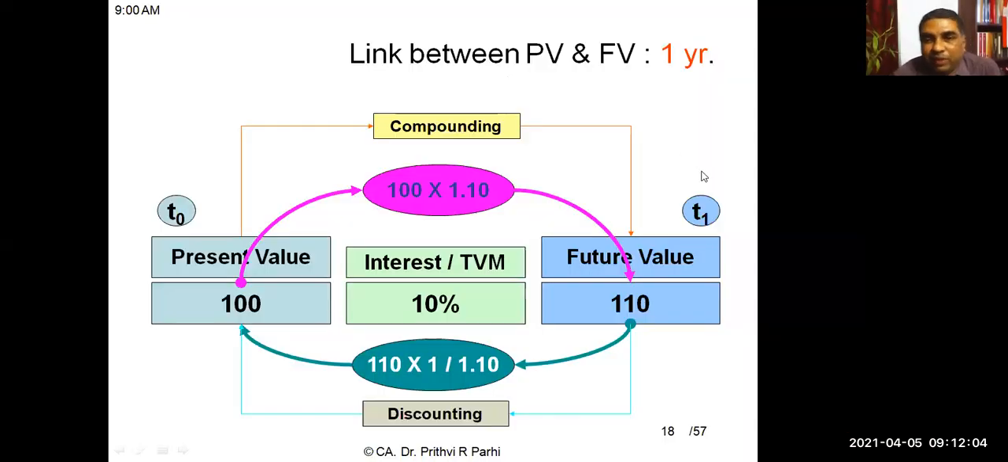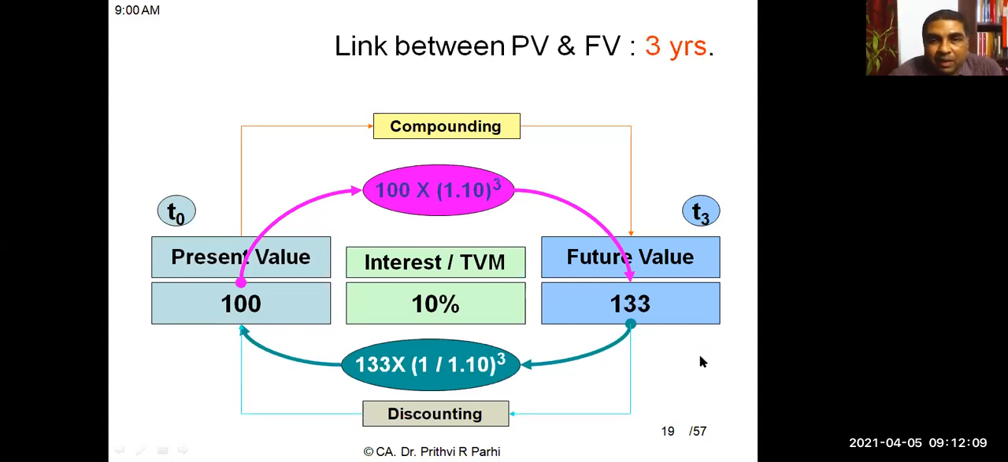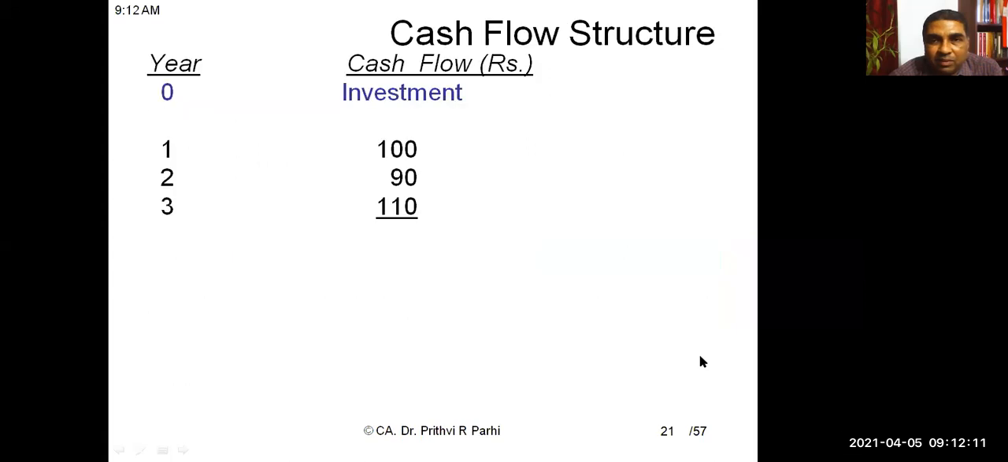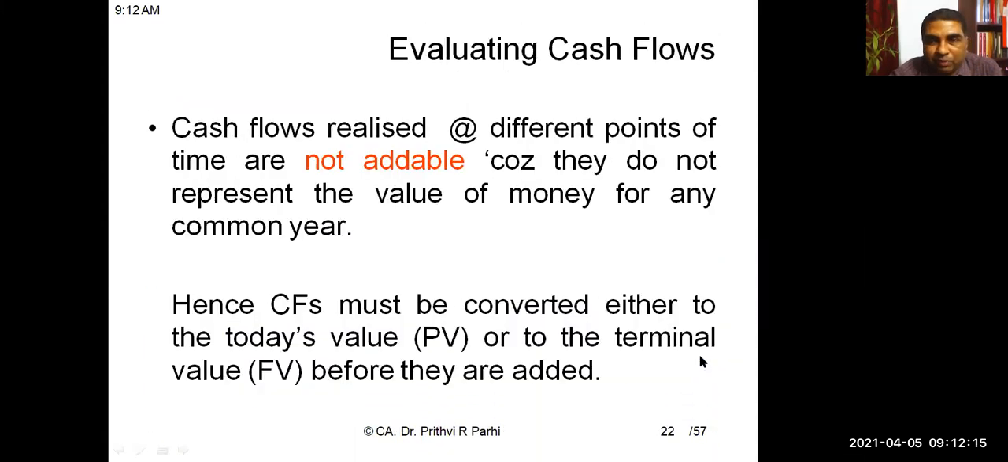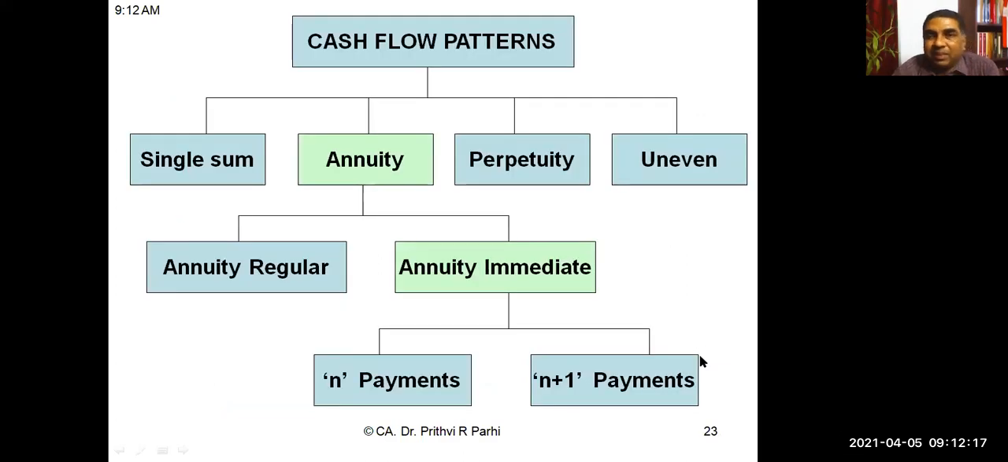Now, friends, we'll go back to our PPTs. So this is the concept of present value and future value, which you already know, or the concept of compounding and discounting. And the link between present value and future value is called the time value of money. These concepts we have already discussed. And also we need to understand the various types of cash flow.